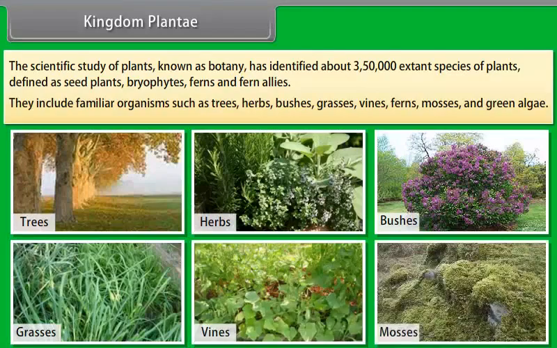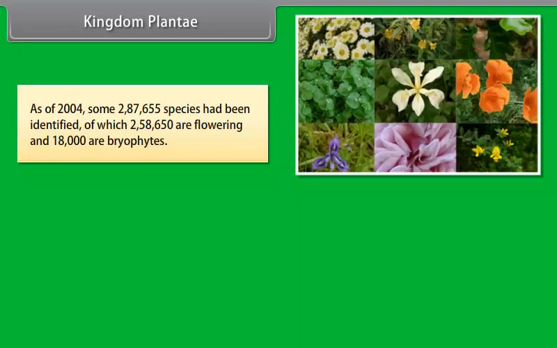Kingdom Plantae. Plants are living organisms belonging to the kingdom Plantae.